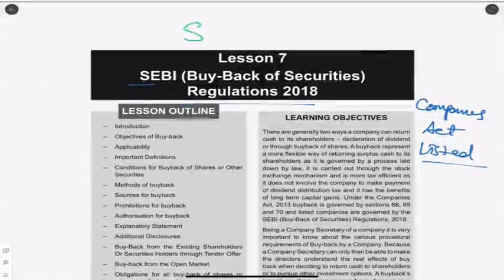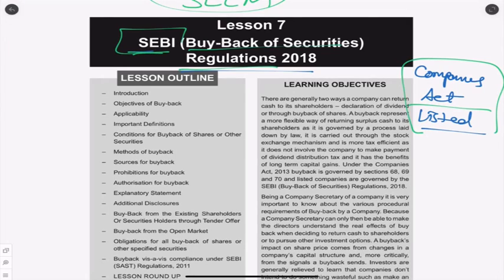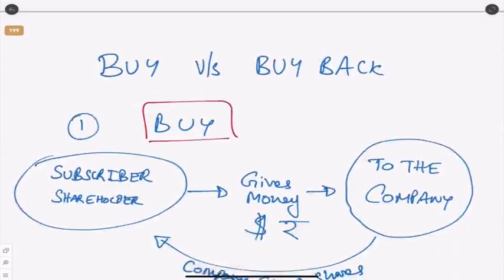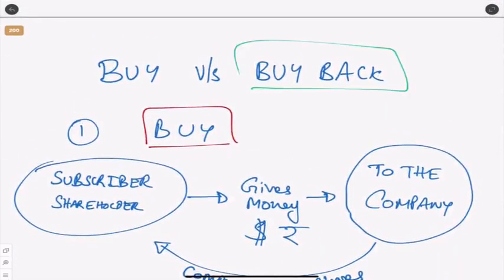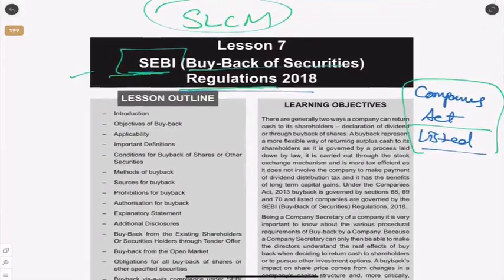In our SLCM subject, we have the concept of SEBI Buyback of Securities Regulations 2018. Now the Companies Act, when we look at listed companies, we always have the Securities and Exchange Board of India, and that is the whole subject which we are studying. But before we go into the SEBI regulations of 2018, we need to understand what is buyback and what is buying. Okay, buy versus buyback. So this is SEBI Buyback of Securities Regulations 2018.